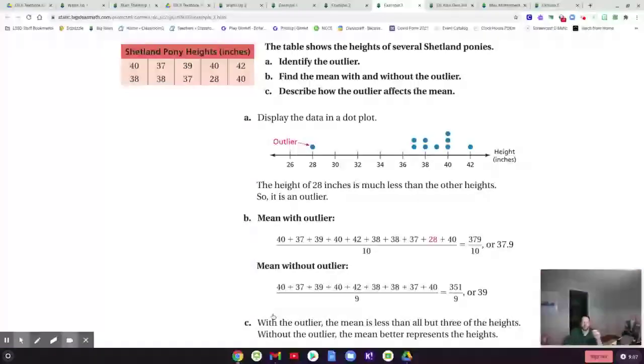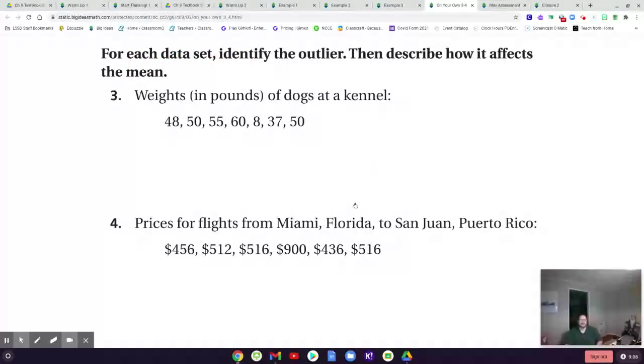All right, so with an outlier, in this case, the mean would be a lot less than it should be, because this pony was a lot smaller than the other ponies. Sometimes the outliers will throw it off because it's way bigger than the other numbers. So that's an outlier.